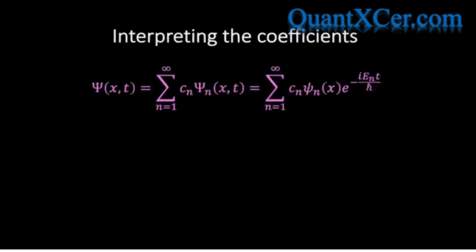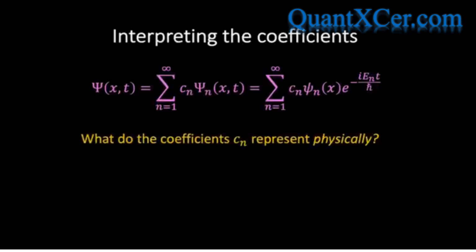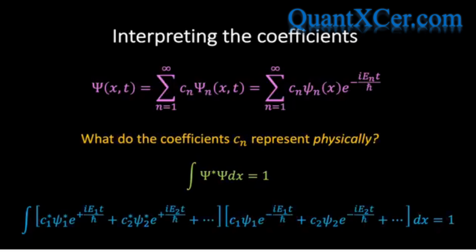Now, you may be wondering what the coefficients c subscript n represent physically. To find out, we're going to have to work through a few calculations, so buckle up. Let's begin by normalizing the general wave function expression, which, as you now know, requires that the integral of the modulus squared of the wave function is equal to 1.